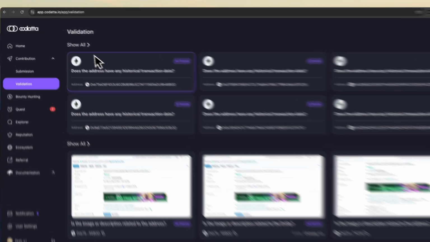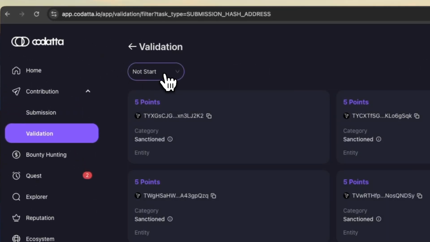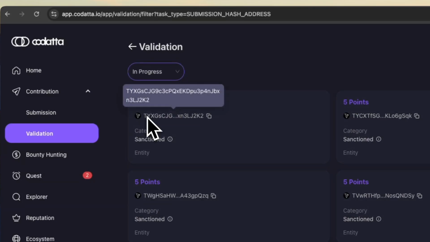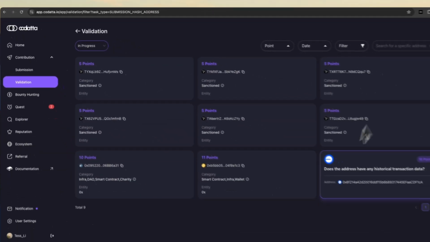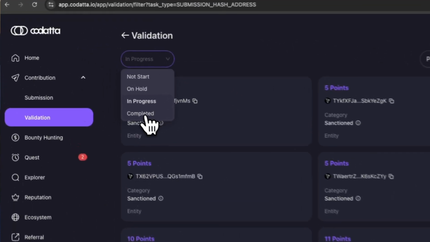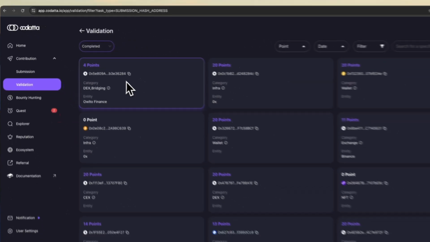After submitting the validation, you can either wait for about 2 days or check back anytime in here where it says in progress. This is the list of validations you've done, and here is where the completed validations will show up.